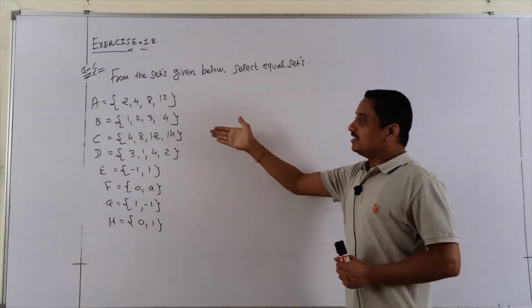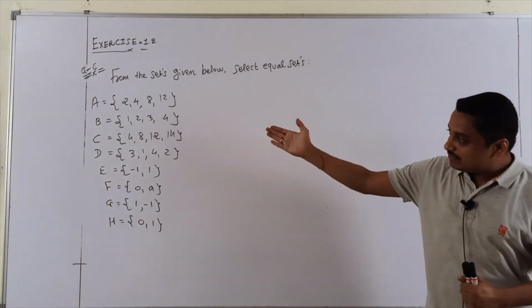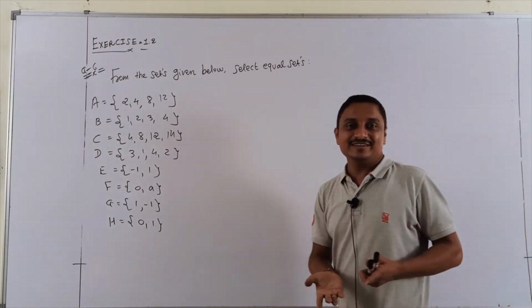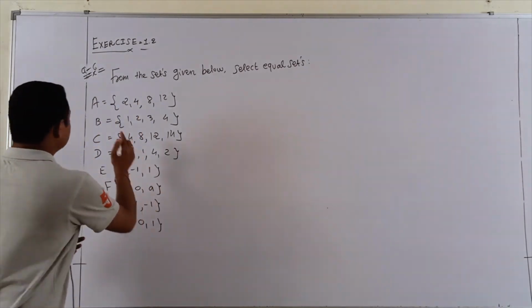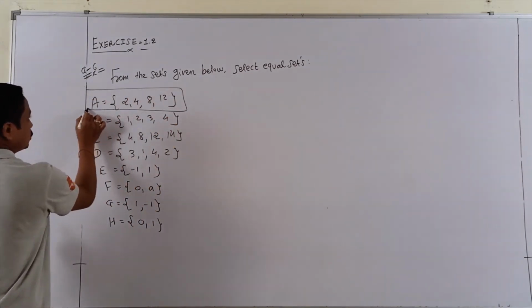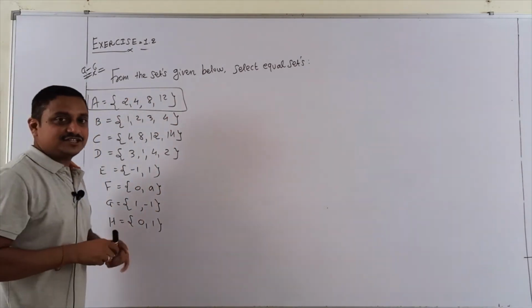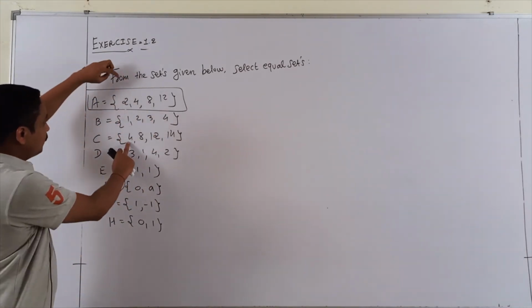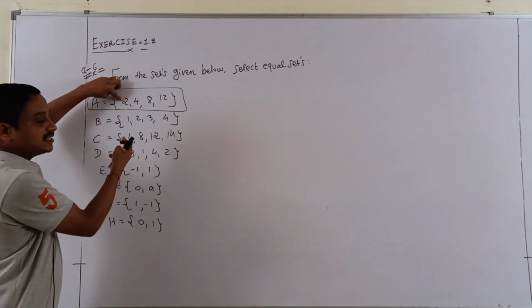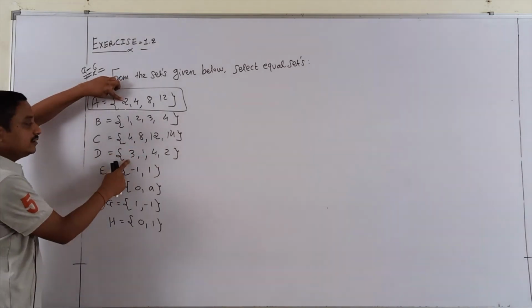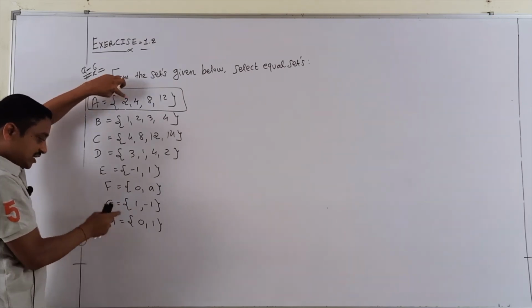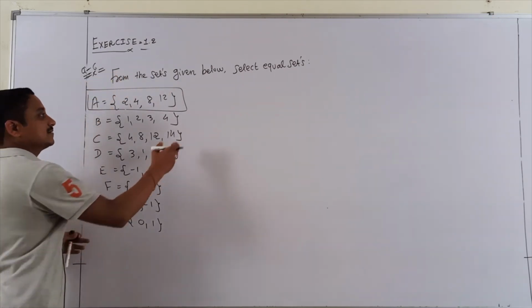Now question 6. Which of the following sets are equal sets? Students, here A, B, C, D, E, F, G, H, many sets are given. So first I check set A. 2, 4, 8, 12. Check down. Which are the same? No, B is not same. 4, 8, 12 but 2 is not present. C not same. D, 1, 2, 3, 4, not same. Not same, not same, not same, not same.